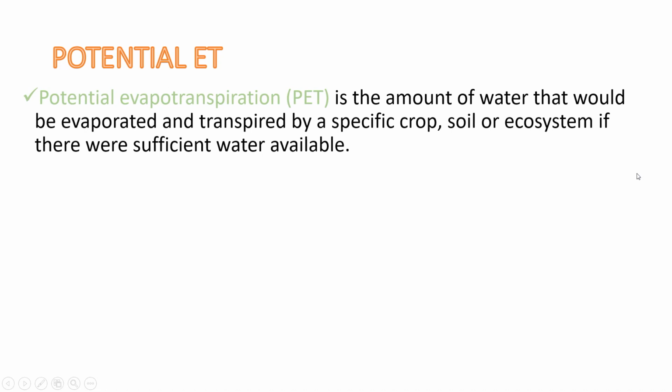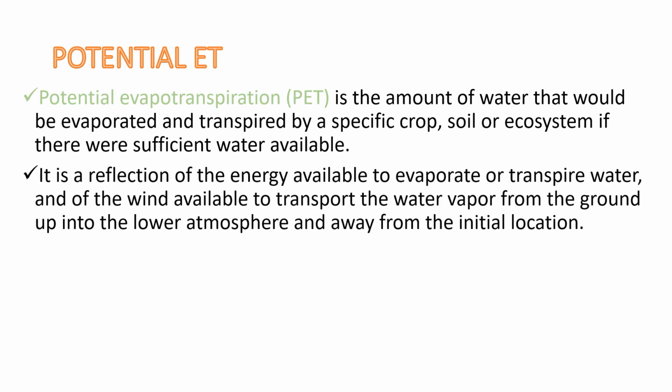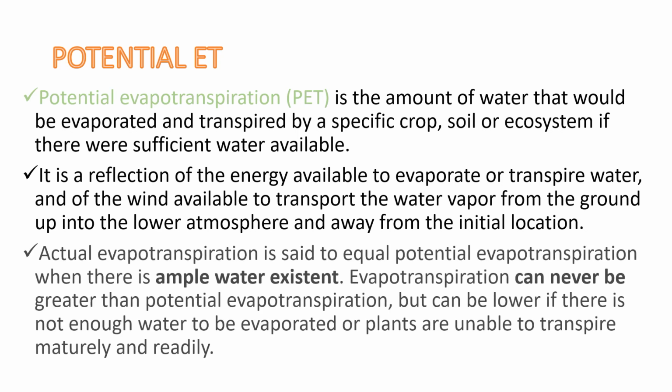Potential evapotranspiration. Potential evapotranspiration is the amount of water that would be evaporated and transpired by a specific crop, soil, or ecosystem if there were sufficient water available. It is a reflection of the energy available to evaporate or transpire water and of the wind available to transport the water vapor from the ground up into the lower atmosphere and away from the initial location.